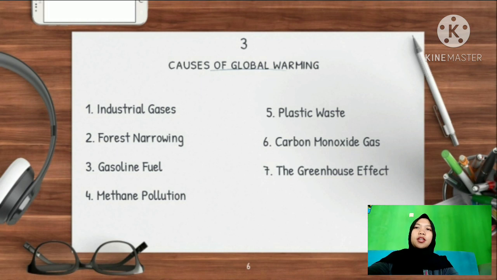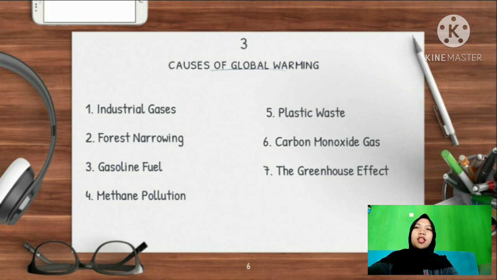The sixth is carbon monoxide gas. Carbon monoxide gas can cause global warming. This gas is closely related to human activities, especially activities related to the use of motorized vehicles. This carbon monoxide gas will be released by motorcycle vehicles and cause pollution.